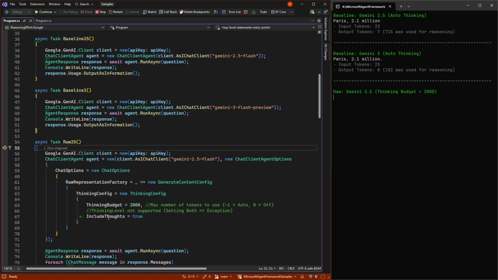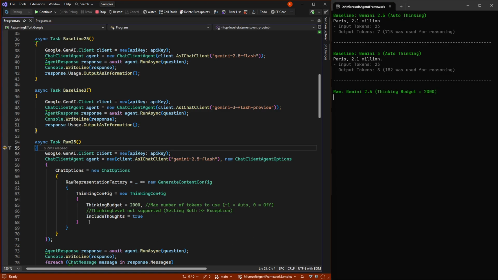So in OpenAI, it's between auto, concise, and detailed. In Google, you need to just say if you want it or not. You can't really control more. There's also something called thinking level, but that is not supported by Gemini 2.5. It's only something for 3 that we will see in a second.